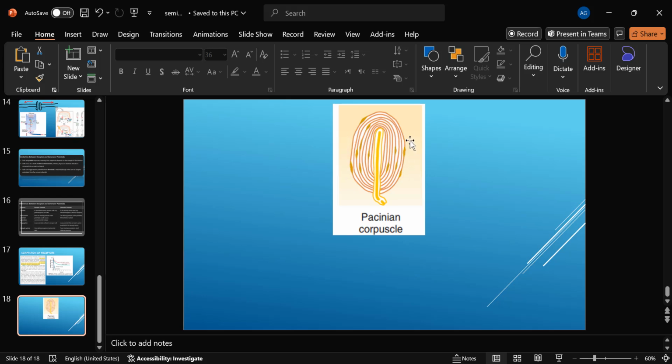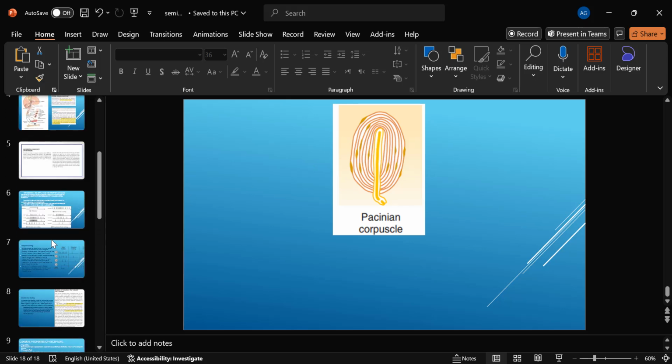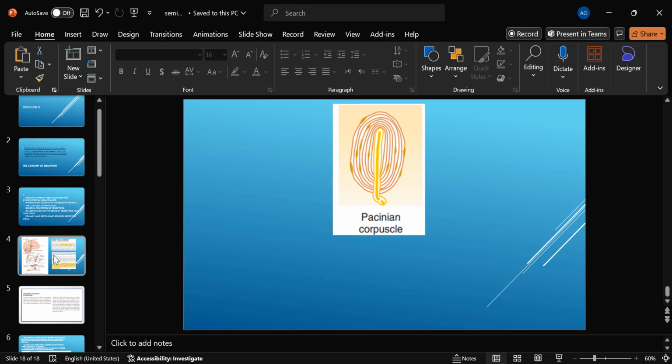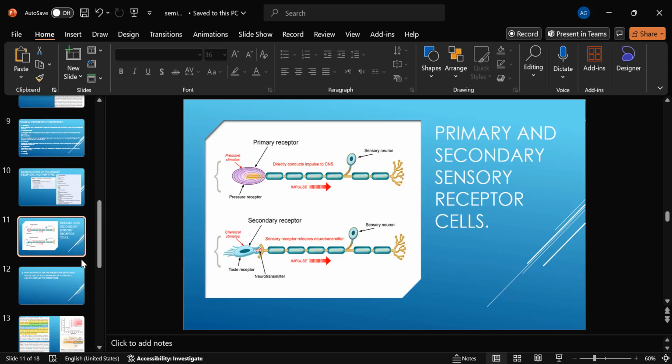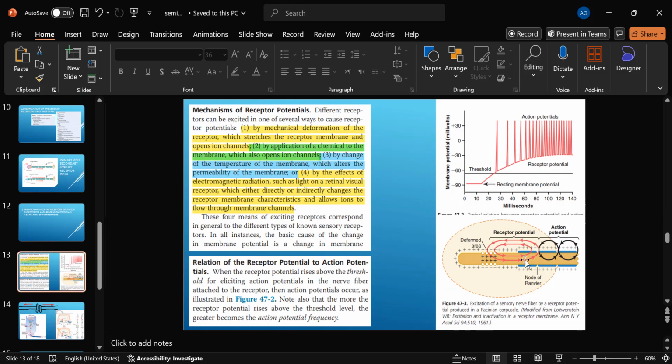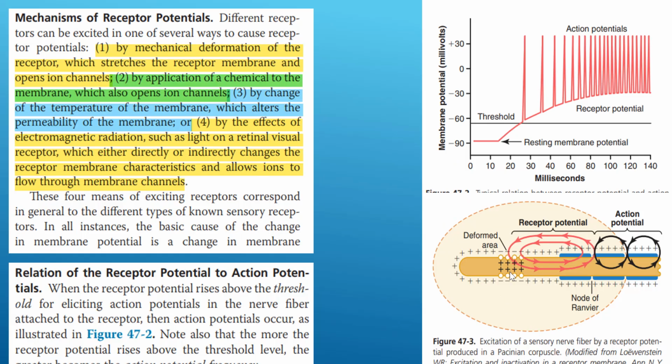What happens when you apply pressure or touch or just a mechanical force stimulus? It will cause distortion. These capsules are flexible and have fluid in between. The stimulus will cause distortion, like movement in these fluids. And this movement will lead to opening of sodium channels. With the opening of sodium channels, a potential is generated on the membrane, and that's what we call receptor potential.